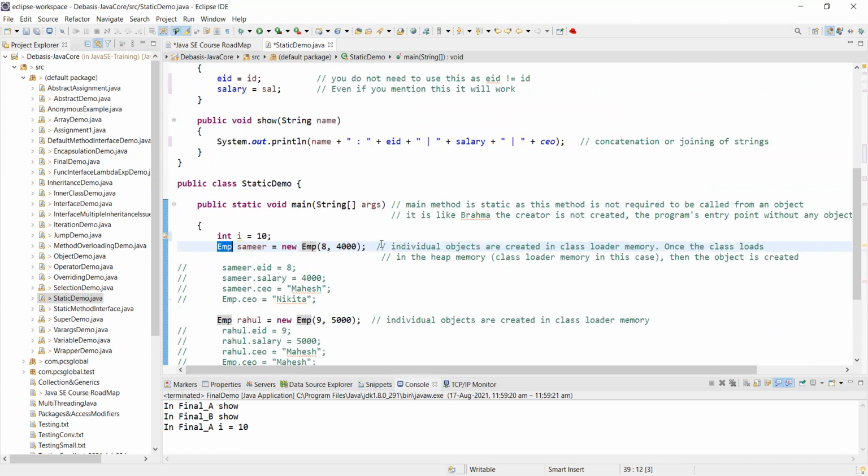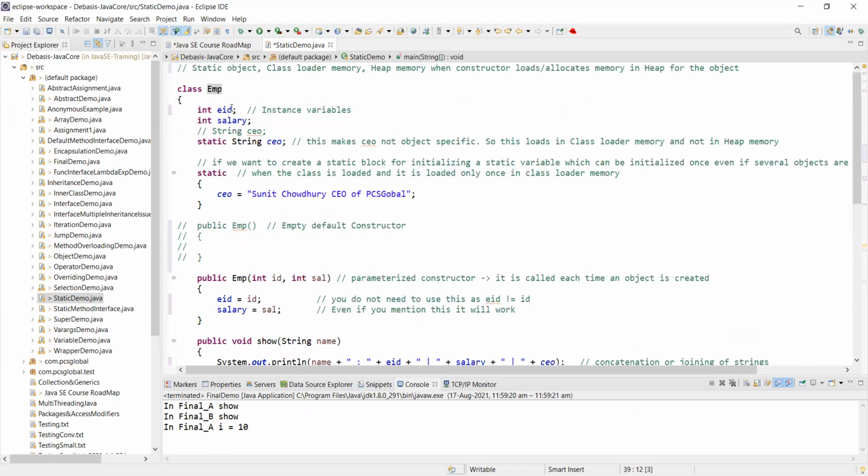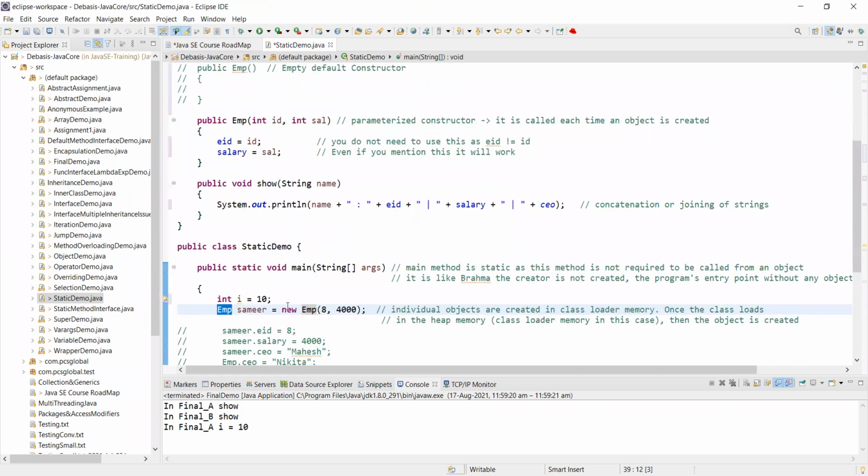This EMP is called a type or a reference of the class EMP. Are you getting me? And with this beautiful reserved word called new, you cannot use new as a variable. Remember, these are reserved words. Now, this new has a function of its own. New is a clause which helps to instantiate a class. Now, with this new EMP, you are calling a constructor.